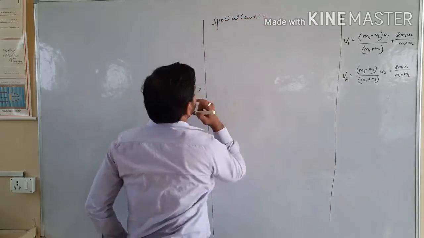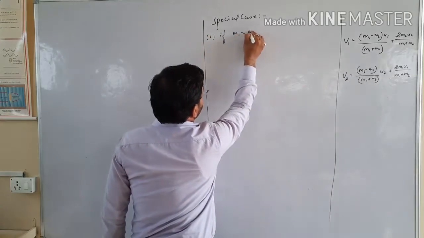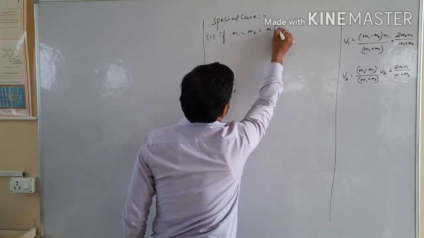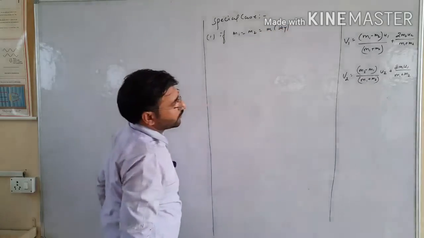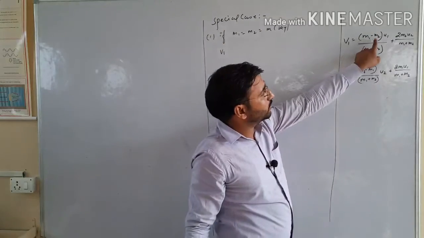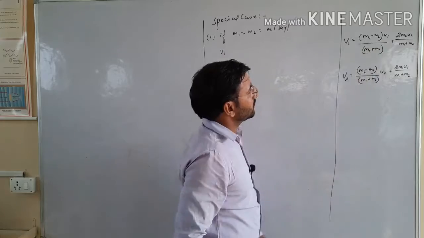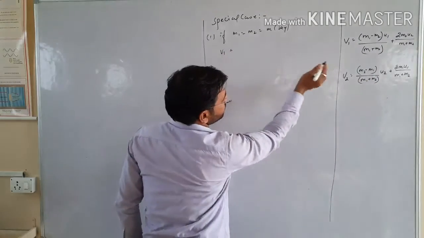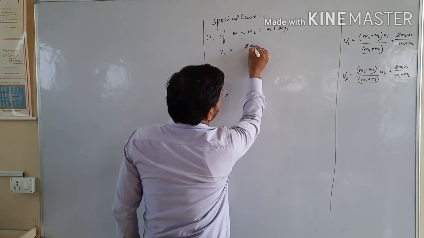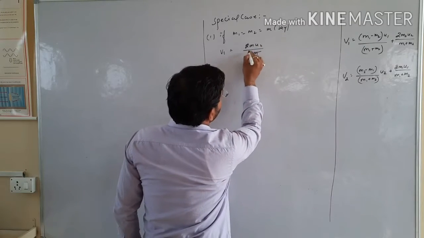Special cases. Case number 1: if the masses m1 and m2 are equal, suppose both equal m. Then in the value of v1, m1 minus m2 cancels out. So v1 equals 2m u2 over 2m, the 2m cancels out.